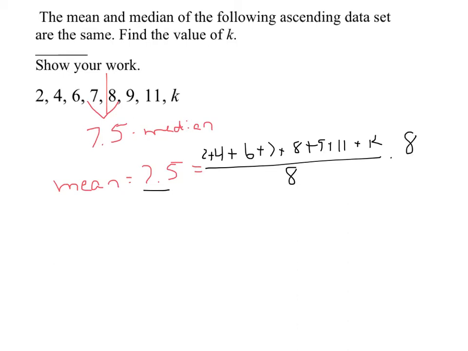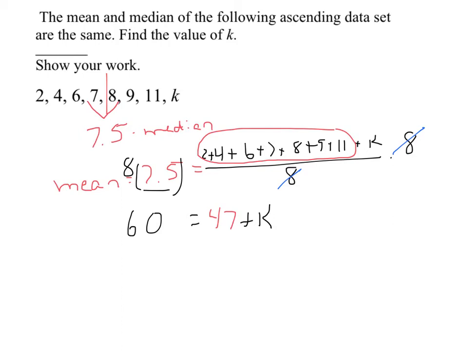I would multiply my 7.5 times 8, and I will get 60 on the left. And on the right, I'm going to add up all of these numbers that I know, and that will give me a sum of 47, plus the K, the missing piece. And if that sum has to be 60, when I subtract 47 from 60, I can determine that K will be equal to 13. And so that is the missing value of K.